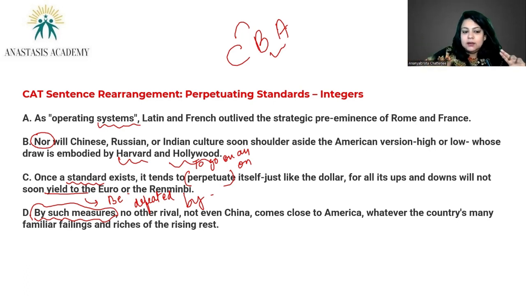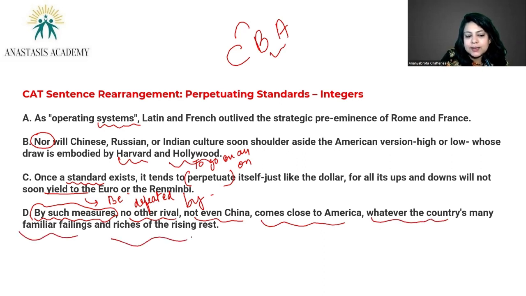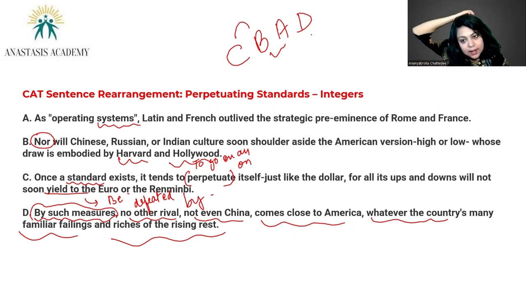And then D, by such measures, no other rival, not even China, comes close to America, whatever the country's many familiar failings and riches of the rising rest. So it talked about all this. CBD would have been best, but there is no other place to put A because it is in the same tone and theme as C and B. So yeah, that's that. Let's move to another question.